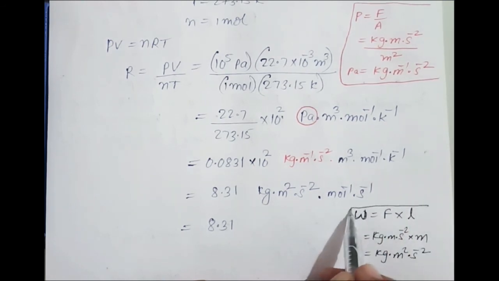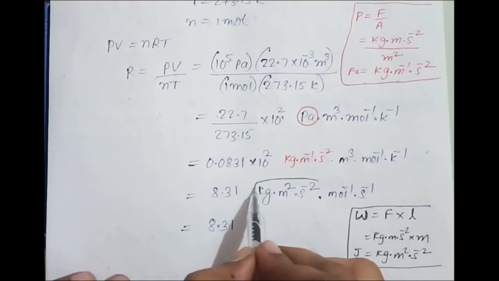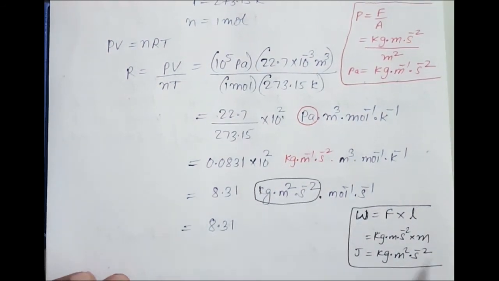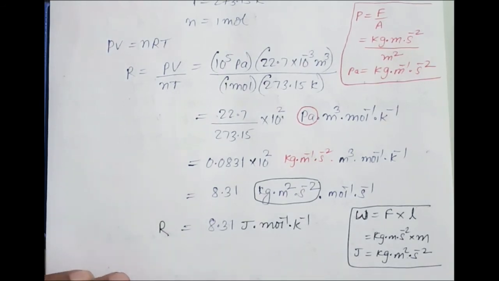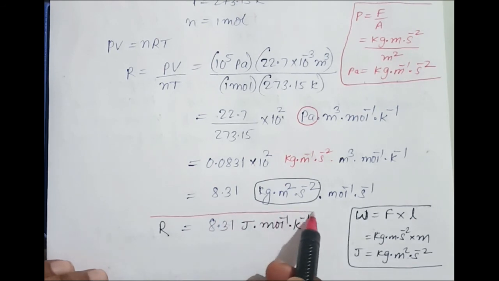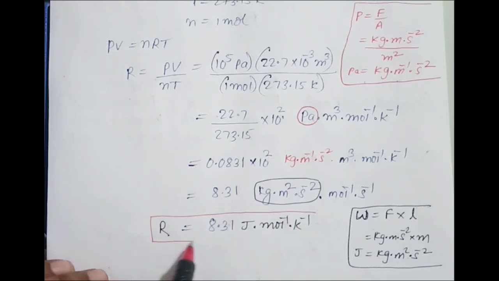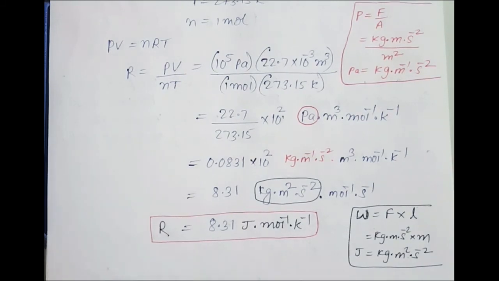So here instead of this term, I can put joule per mole per Kelvin. So that is the value of R. In the SI system we write 8.31 joule per mole per Kelvin. Understood this one? Yes. Next one.